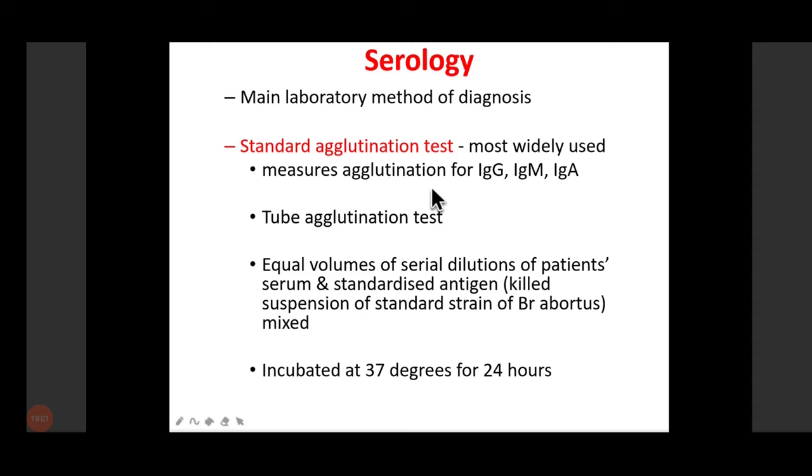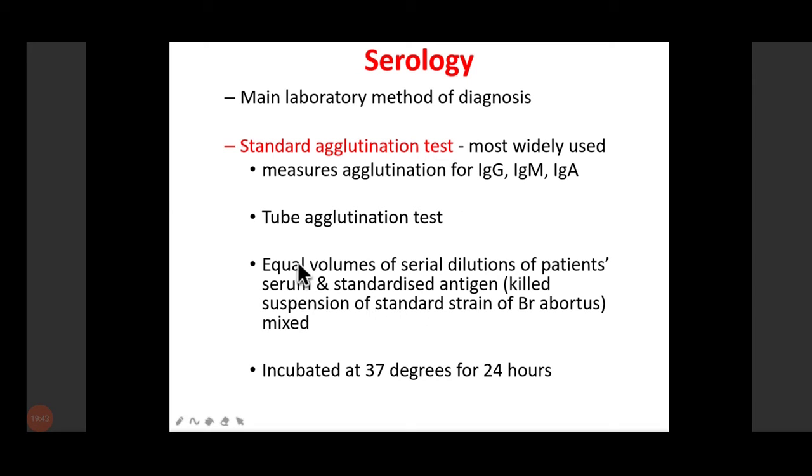So we can go for an agglutination test, which identifies IgG and IgM antibodies. IgA is blocking, and it basically prevents the agglutination reaction. So through agglutination, we detect IgM antibody and IgG antibody. We basically go for the standard agglutination test. If you recall your agglutination chapter, there is something known as SAT, which is done in case of Brucella. It is a simple agglutination test which is done in tubes.